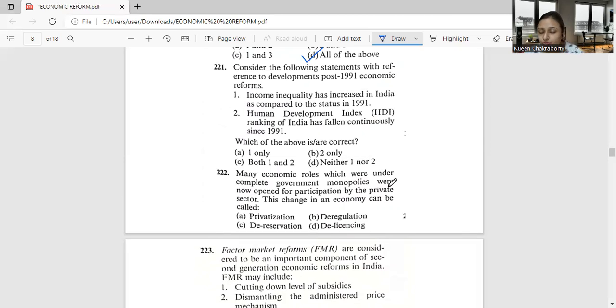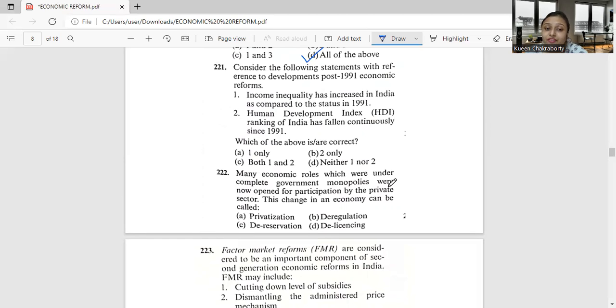Now coming to statement 2. India continued to rank low and then fell one notch to the 131st rank in the latest UNDP HDR report, that is for the 2016 report with data of 2015, despite a rise in life expectancy and per capita income. India's 2015 HDI of 0.624 is below the average of 0.630 for countries in the medium human development group. So again, statement 2 is incorrect.